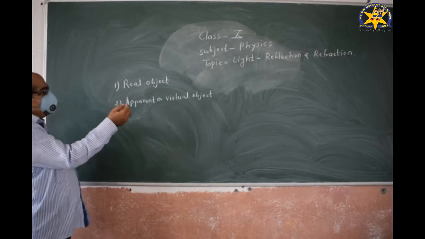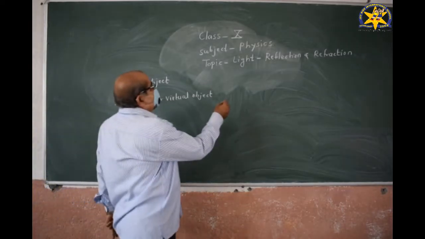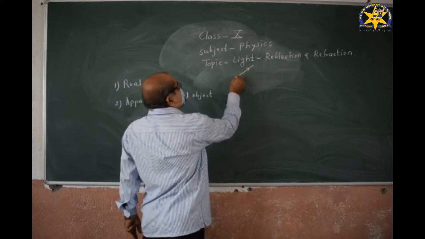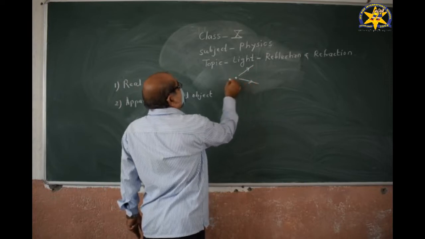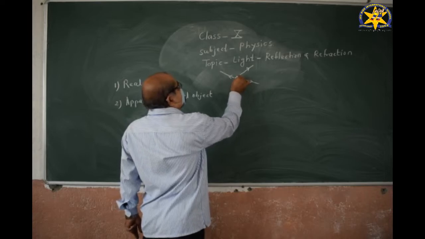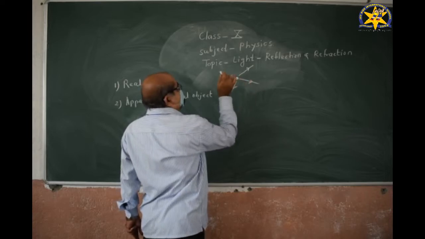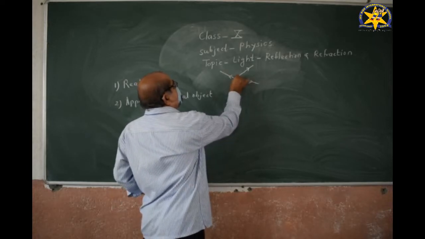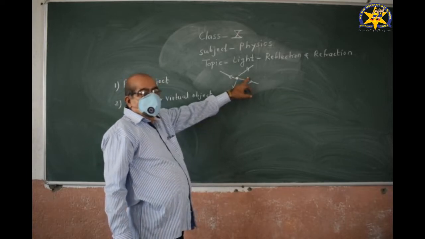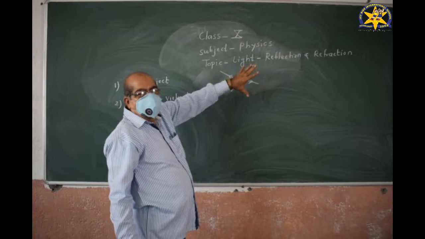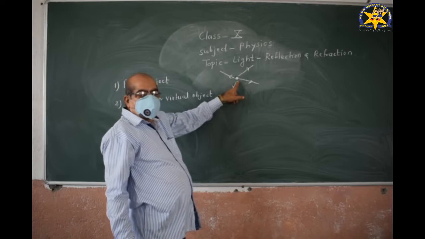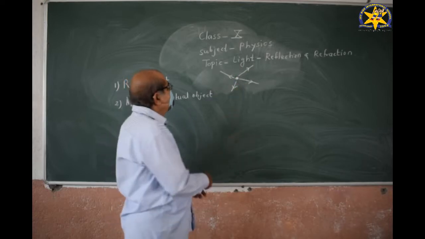A real object is defined as follows: when the incident rays diverge, then the point of divergence is called the real object. This is the point, and these rays are diverged.